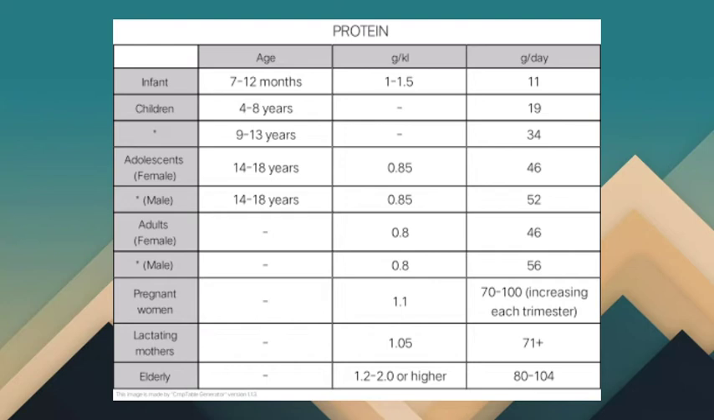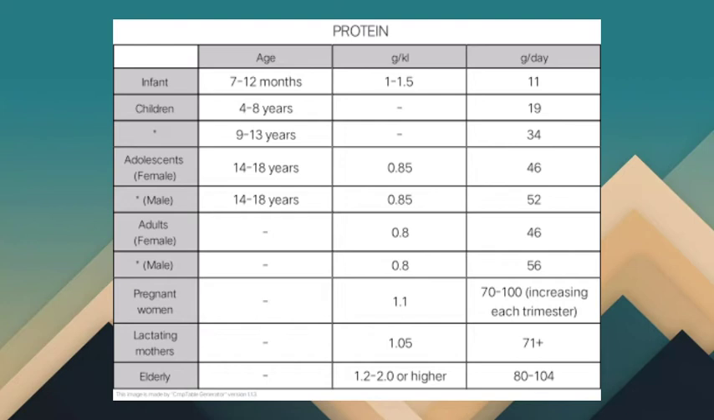Children 4 to 8 years old need 19 grams per day, and children 9 to 13 years old need 34 grams per day. Female adolescents aged 14 to 18 years old need 0.85 grams per kilo, or 46 grams per day. And we have male adolescents 14 to 18 years old also needing 0.85 grams per kilo, or an average male adolescent needs 52 grams of protein per day.